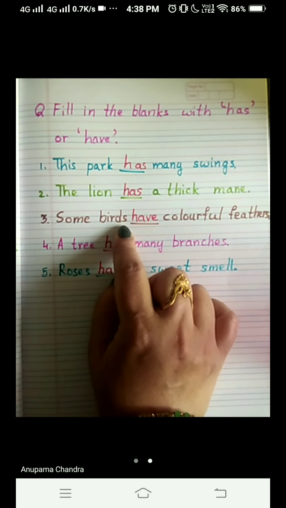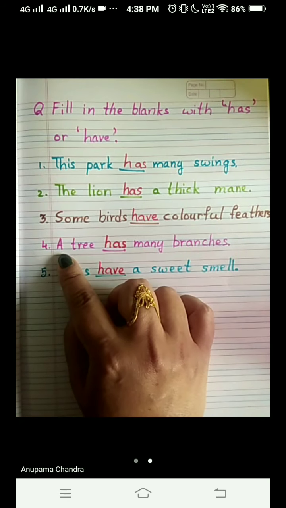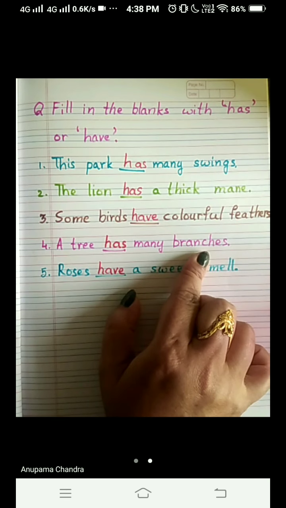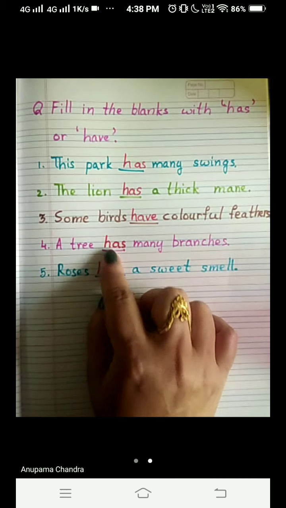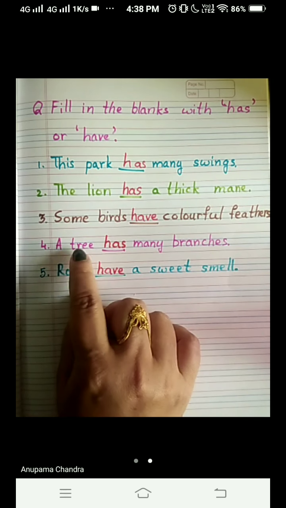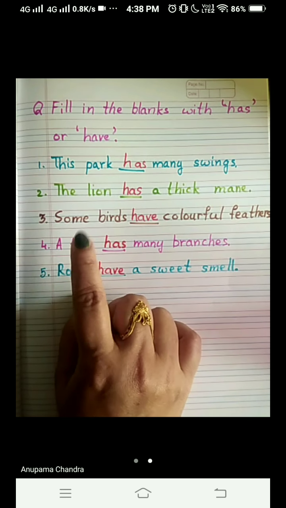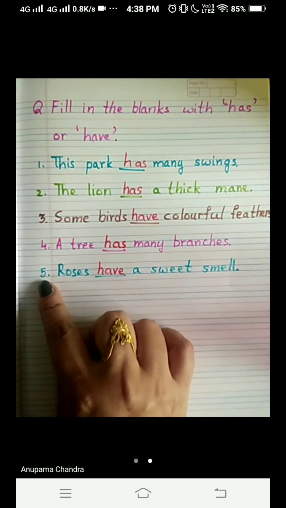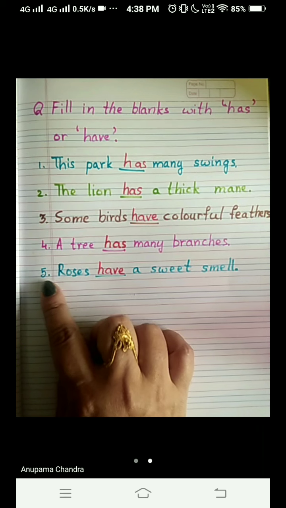birds. Okay. Number 4, a tree has many branches. We have written here has because we are talking about one tree, a single tree. So we will use here has. And now I come to number 5.